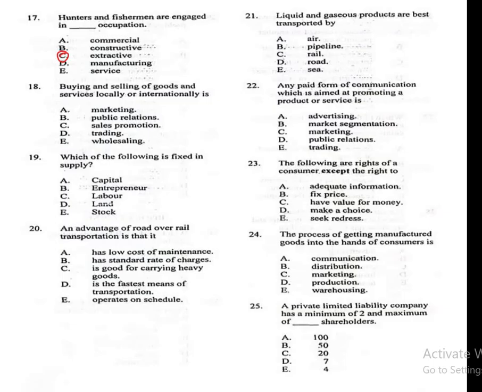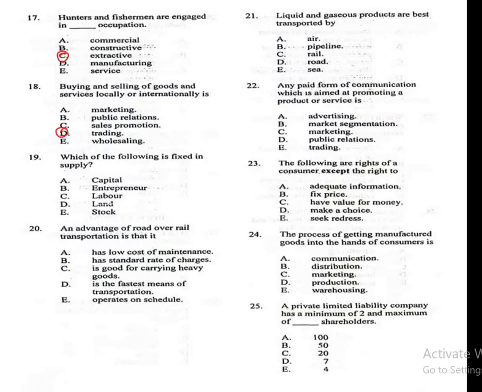Question 18. Buying and selling of goods and services locally or internationally is A. Marketing, B. Public relations, C. Sales promotion, D. Trading, E. Wholesaling. The correct answer is D. Trading.